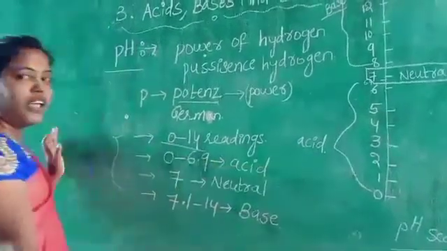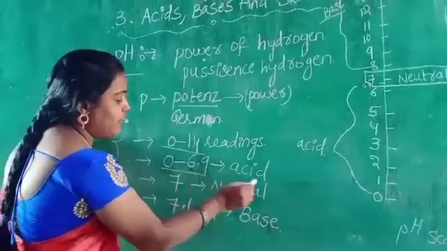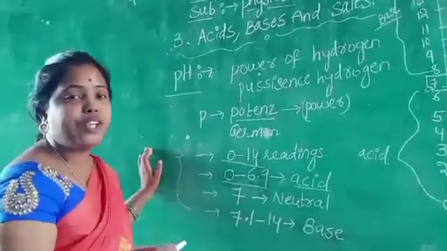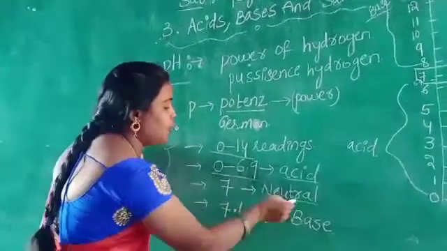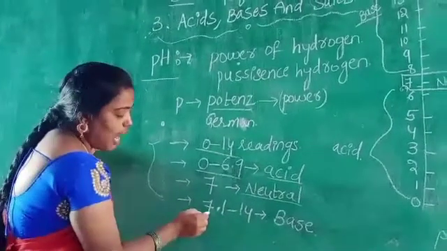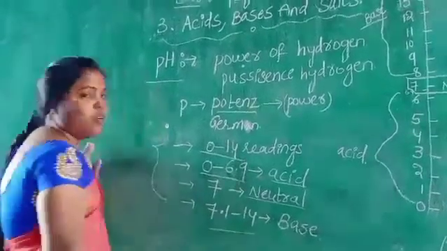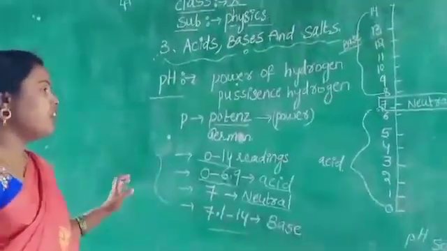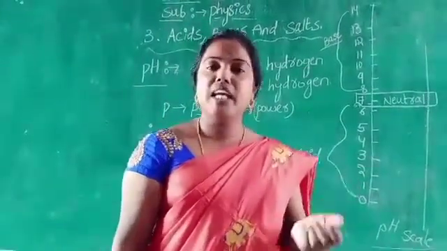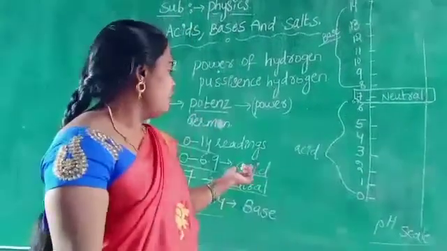Already I have drawn the diagram here. If the value is between 0 to 6.9, that is an acid. If the pH scale shows exactly 7, that is called neutral. If the value is between 7.1 to 14, that is a base. Like this, we can calculate whether the given compound is an acid, base or neutral. Neutral means salt.